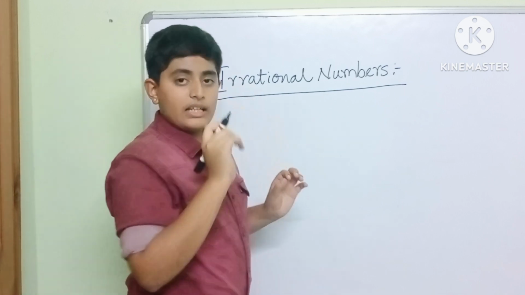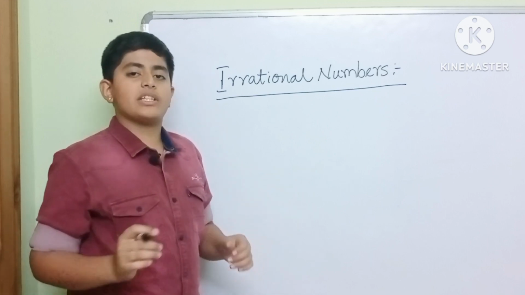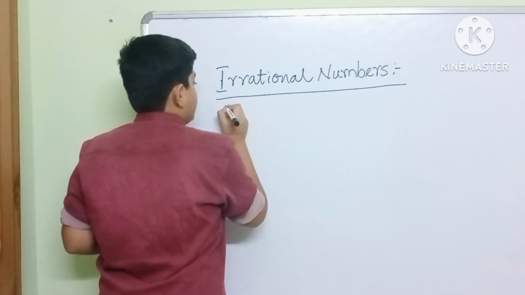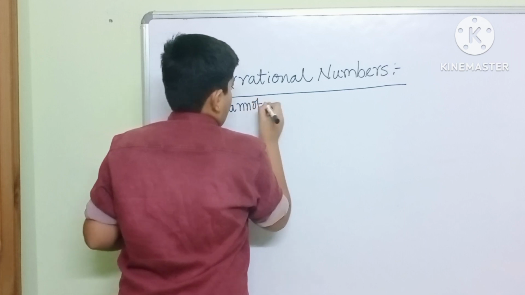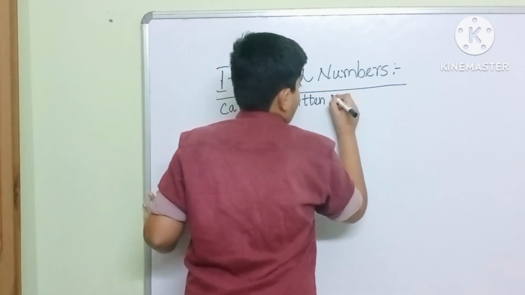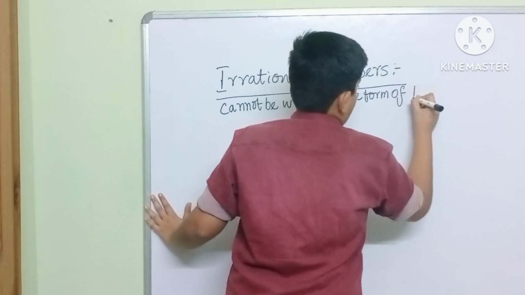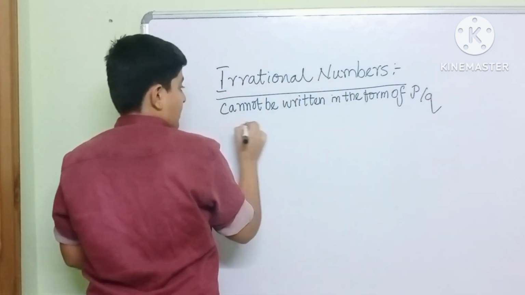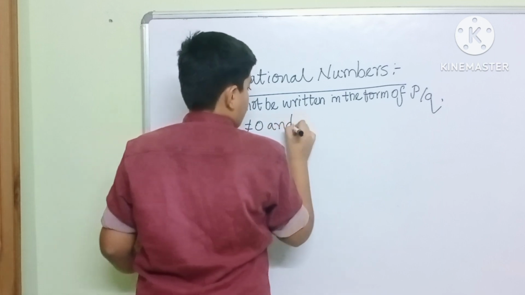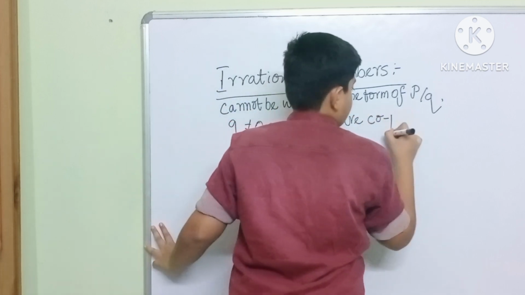Irrational numbers are the numbers which cannot be written in the form of p by q, where p and q are co-prime integers and q is not equal to 0.